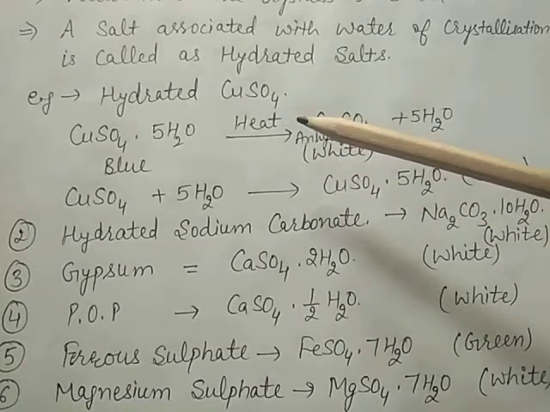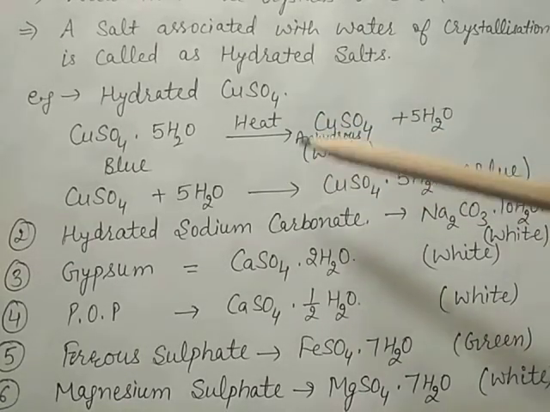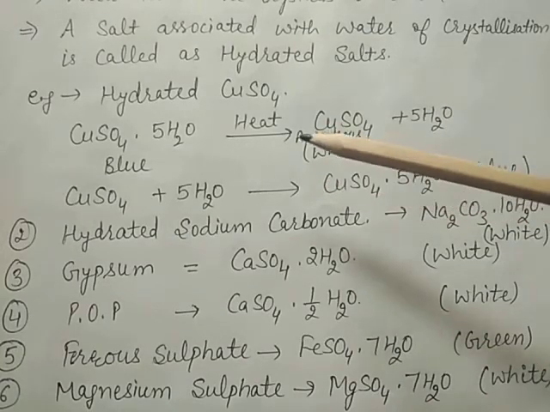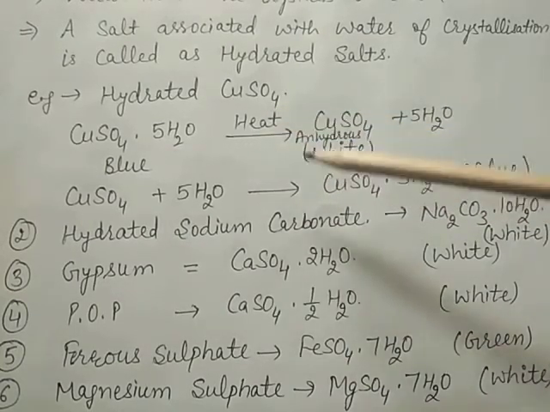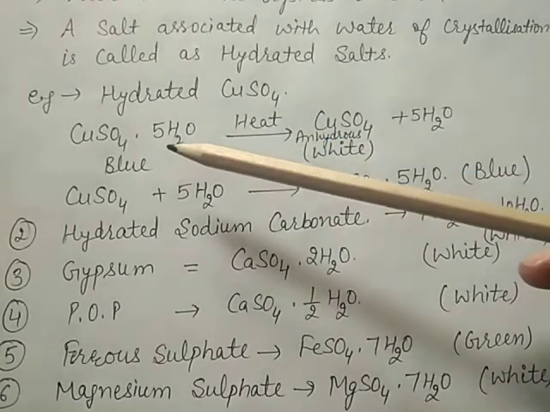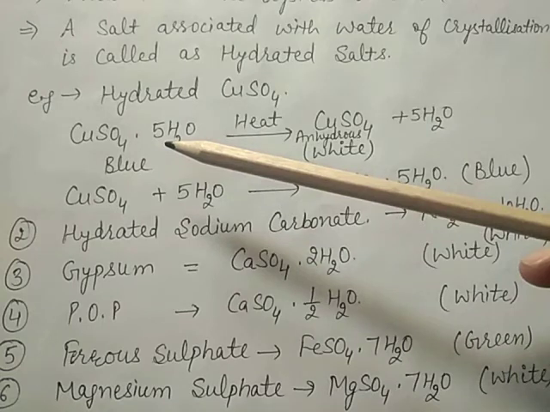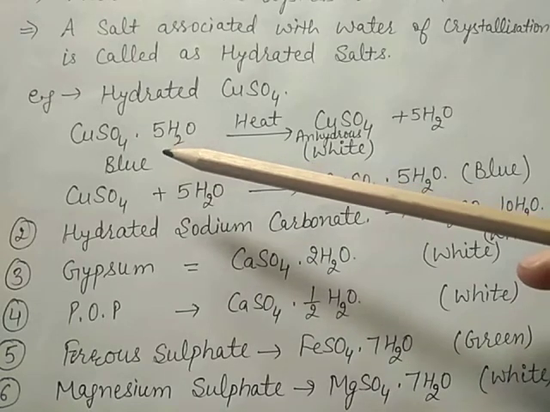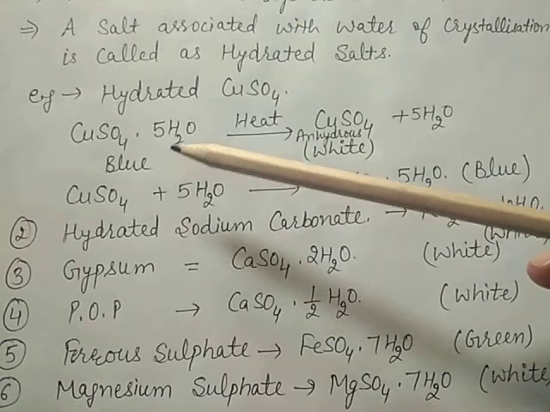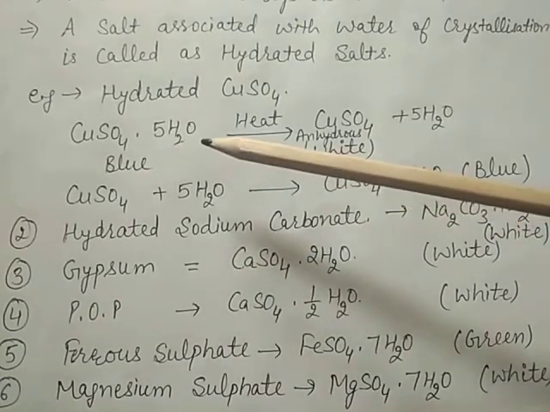This hydrated copper salt can easily be seen by an experiment. Suppose we take a few crystals of copper sulfate, that is blue vitriol or hydrated copper sulfate, in a test tube. Heat the test tube.